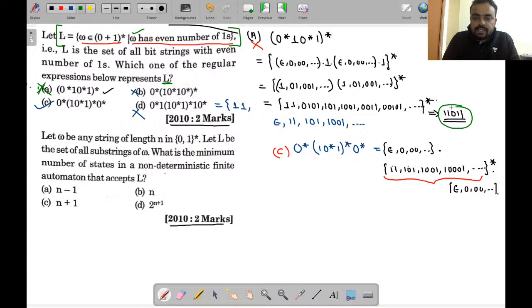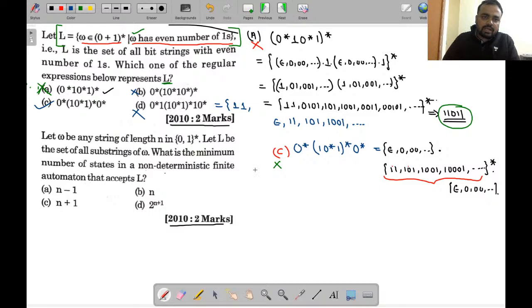In option C, 101, so 1 1 1 0 1. Okay, fine. 1 1 0 1. From option C again, it is not possible.